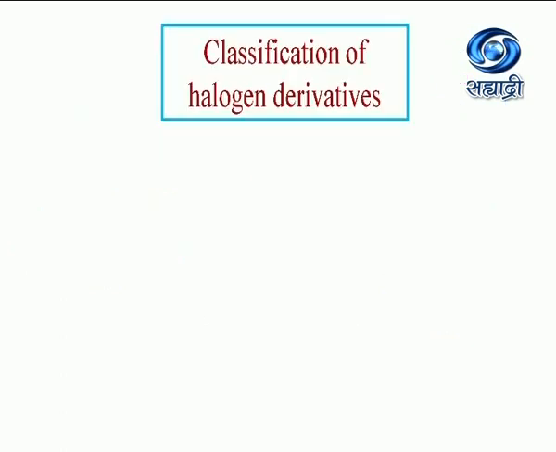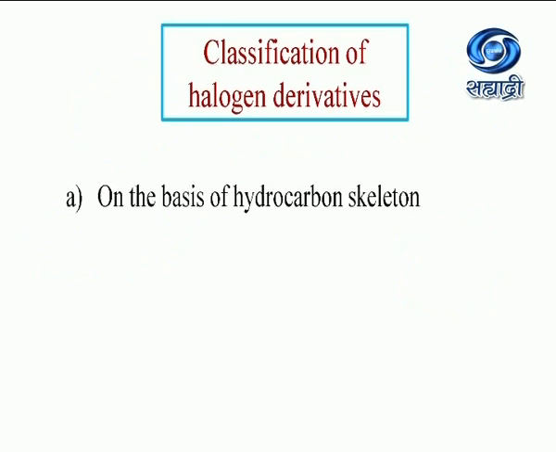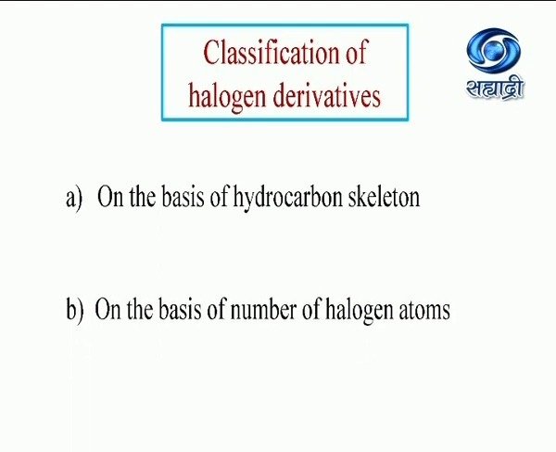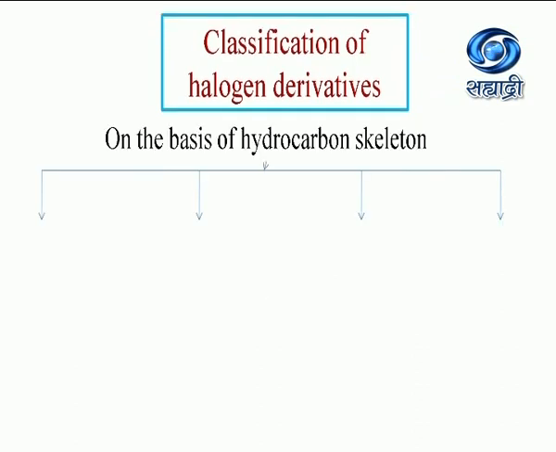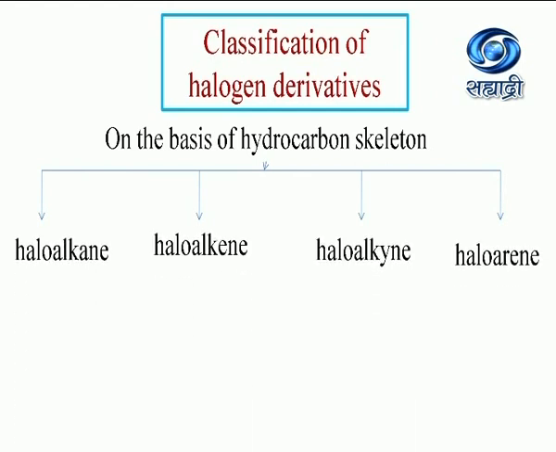So let's see classification of halogen derivatives. Halogen derivatives are classified based on the hydrocarbon skeleton and on the basis of the number of halogen atoms they contain. On the basis of hydrocarbon skeleton, halogen derivatives are classified as haloalkane, haloalkene, haloalkyne, and haloarene.